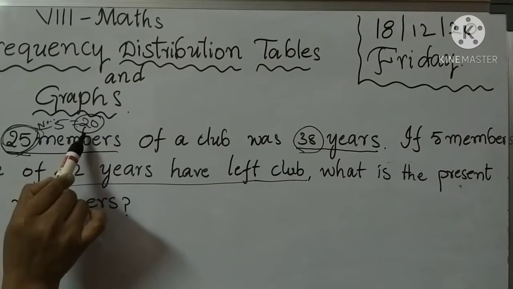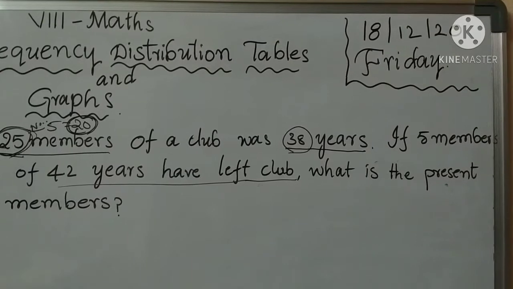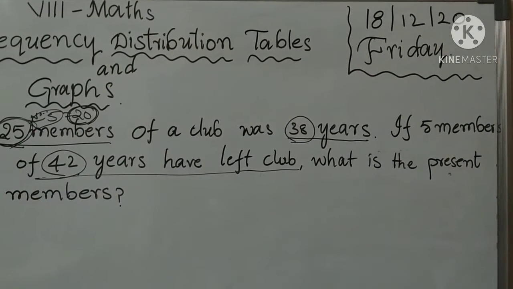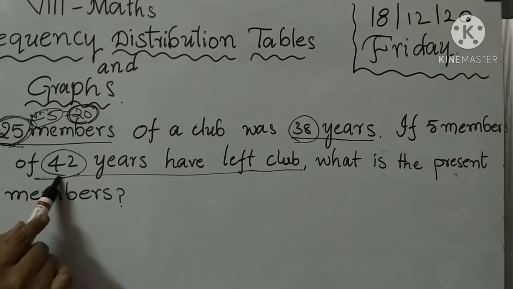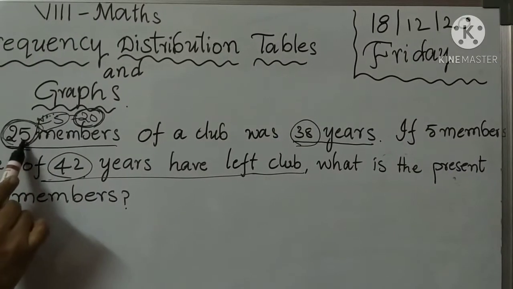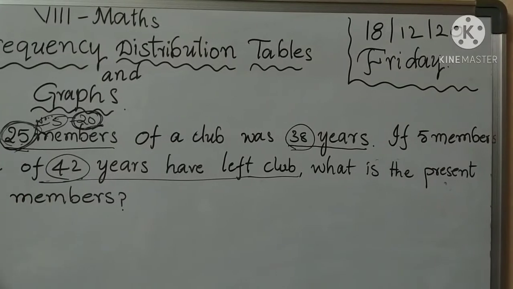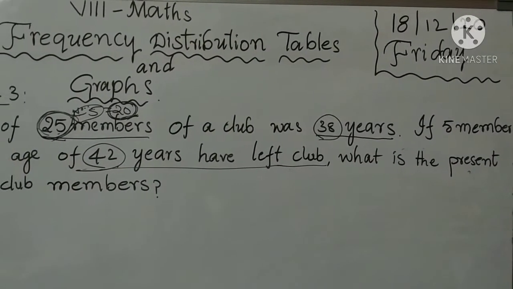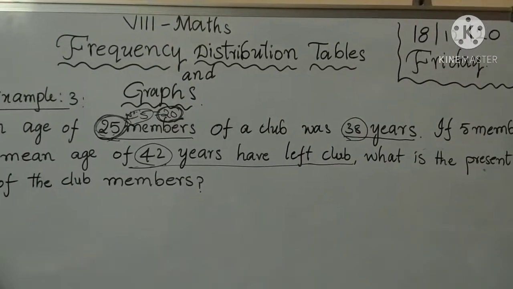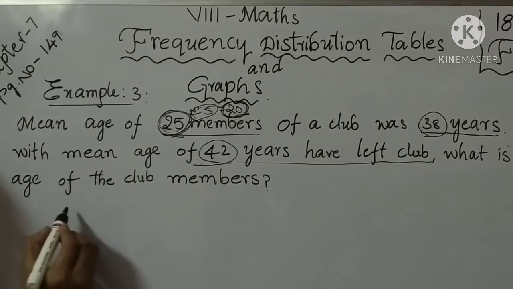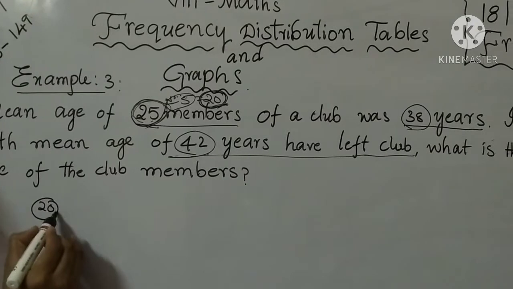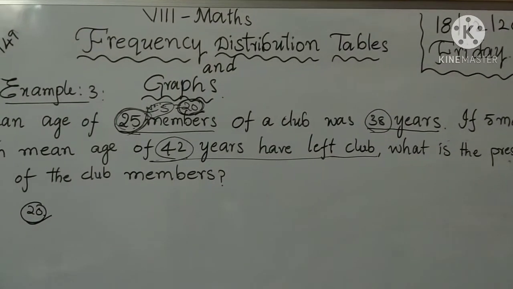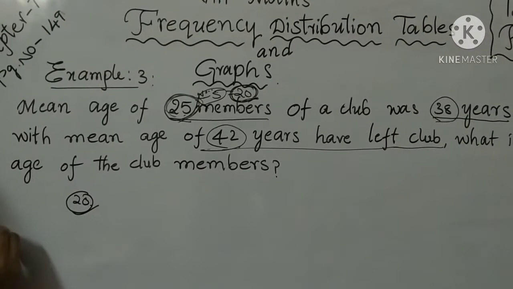How many members are there in the club now? 20. Because 5 members have left, we have 25 minus 5 equal to 20 numbers left in the observations. We find the average of these 20 members.